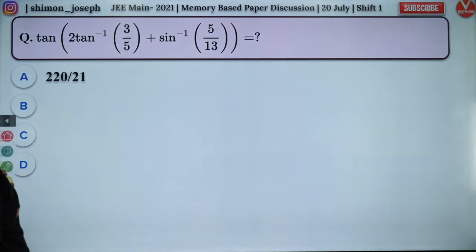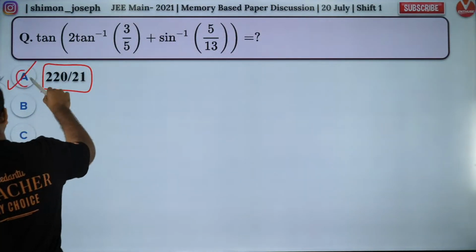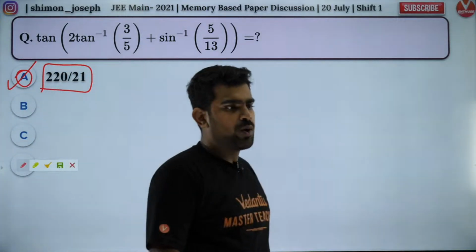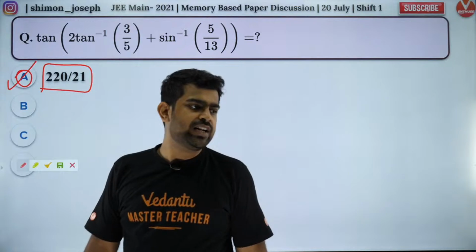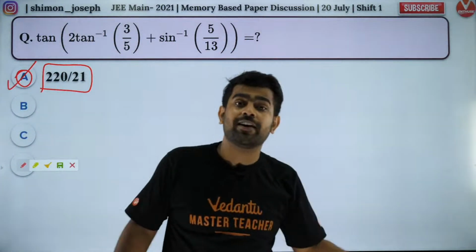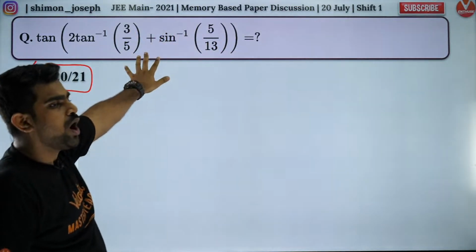So this question, did you all get it? 220 by 21. How many of you got this correct? This was also a laddu on a very big plate. How many of you solved this? This was a bonus question. NTA wanted to give a gift to all of you. So this is that question. Okay, let me show you how to solve this.